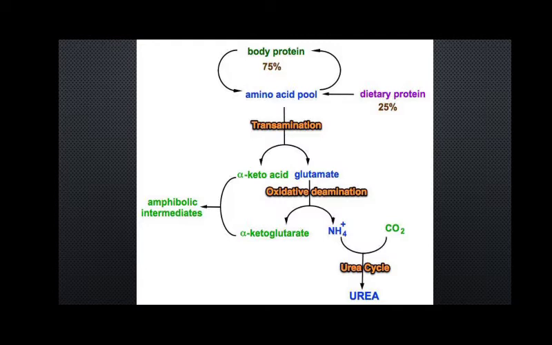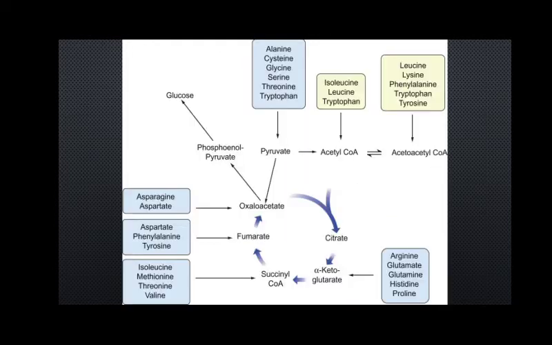Plus, the amine group that is produced at that moment is utilized by the urea cycle, and we are left with urea formation, which is removed from the body. That means the entire metabolism of the protein leads to producing this alpha ketoglutarate, as we know. But actually that's not it. There are two more methods.